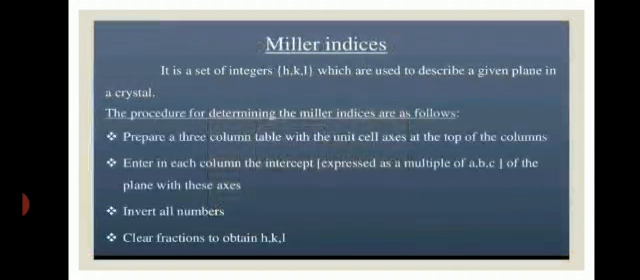Our next topic is the Miller indices. If we see its definition, it is a set of integers which are used to describe a given plane in a crystal. The procedure for determining the Miller indices is as follows. First of all, we prepare a 3-column table with the unit cell axes at the top of the columns. Enter the intercepts in each column. Invert all numbers and clear fractions to obtain the H, K, L values.